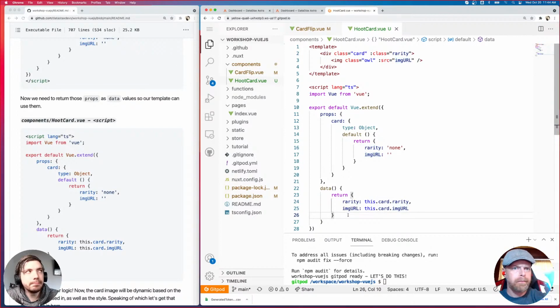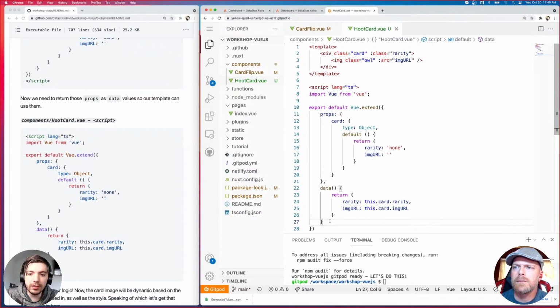Can you use the properties directly? Maybe we can experiment with that. I think it might be possible in the latest version of Vue, in Vue 3, which is relatively recent, that we can use the properties directly. But this is a kind of best practice to use the data section. But we can maybe experiment with it in a little bit.